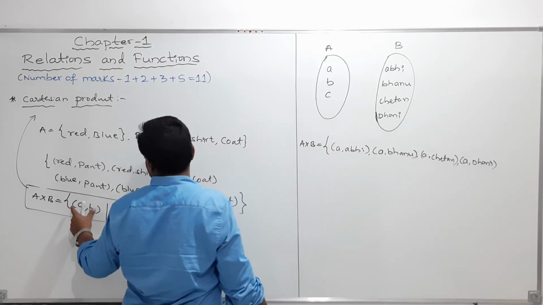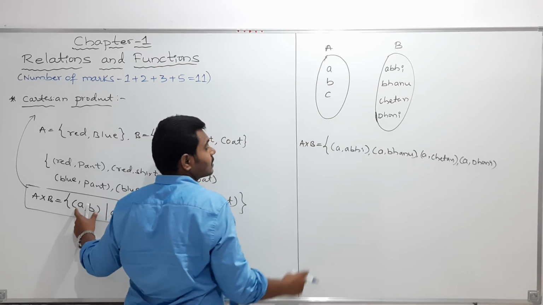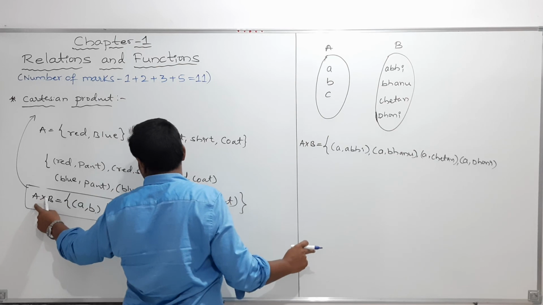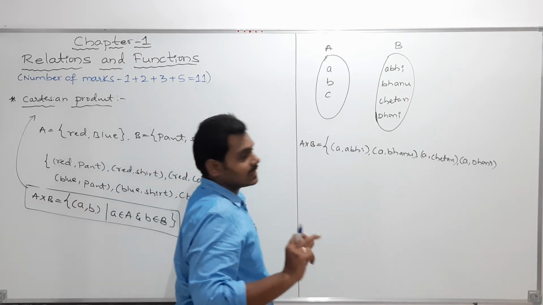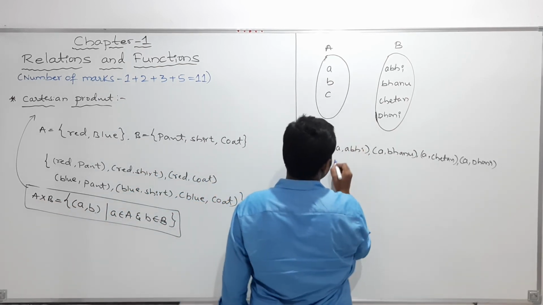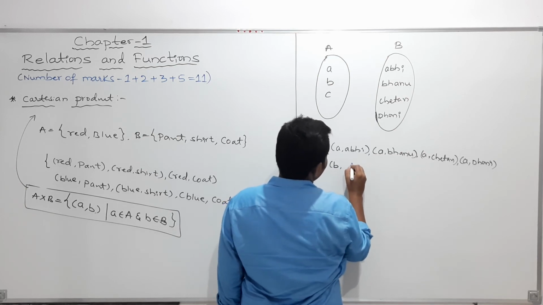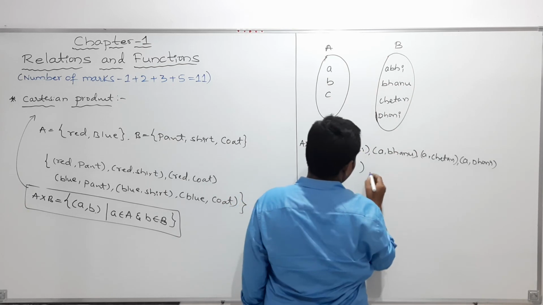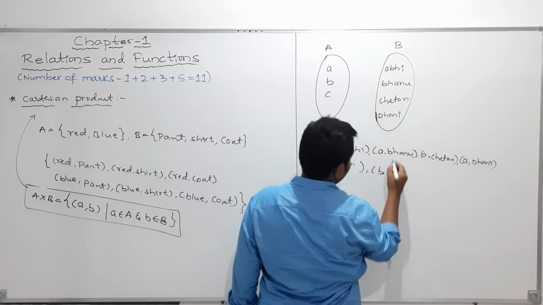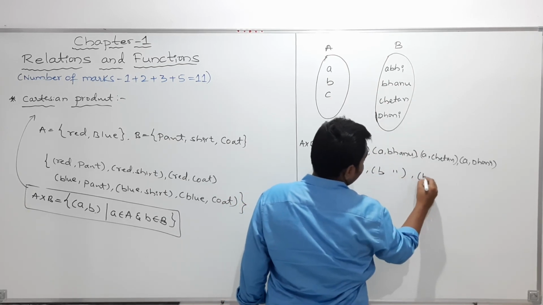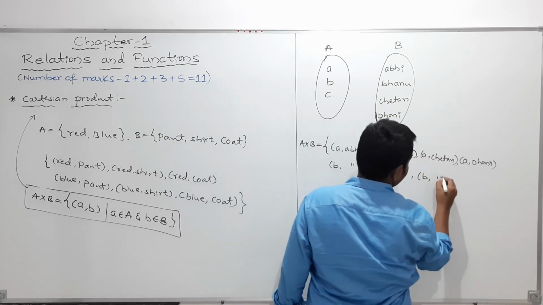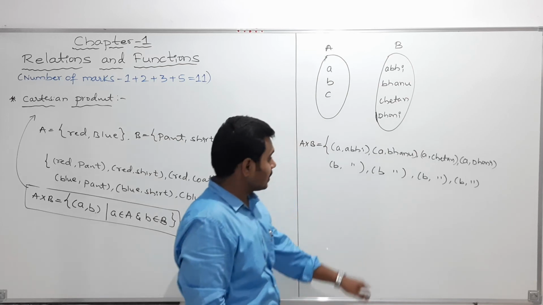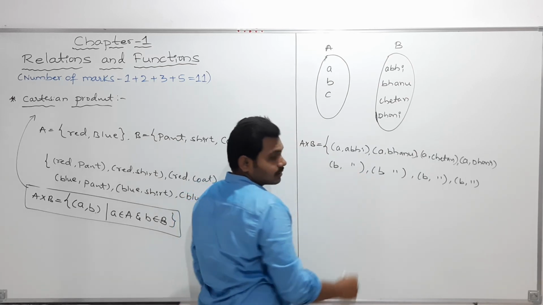So here it is, the collection of all possible ordered pairs from A to B, in which the first element should belong to the first set and the second element should belong to the second set. So therefore I am writing like this. And next, my students, I can write B comma B, with B I am taking all these elements: B comma B, B comma Bhanu, B comma Chetan, and B comma Dhoni. So instead of writing all this, I am just taking double inverted commas.